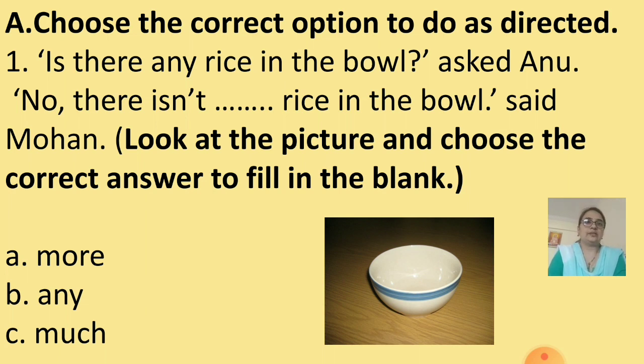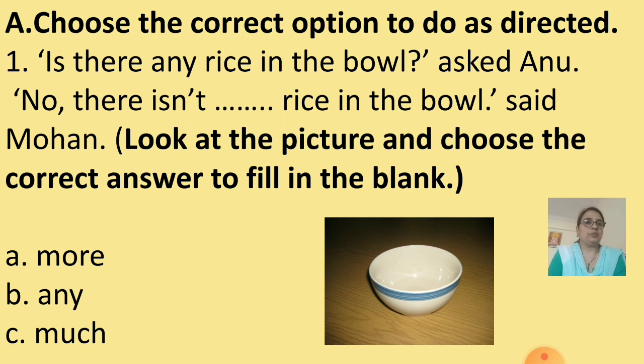Let's see the first sentence. Is there any rice in the bowl? Asked Anu. No, there isn't dash rice in the bowl, said Mohan. Look at the picture and choose the correct answer to fill in the blank. Now can you see the picture, children? Yes.